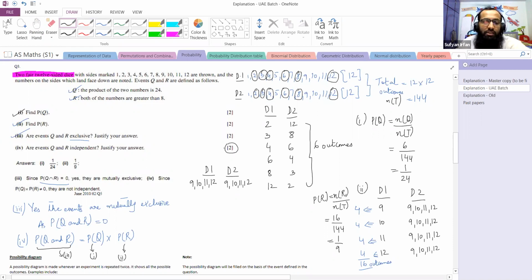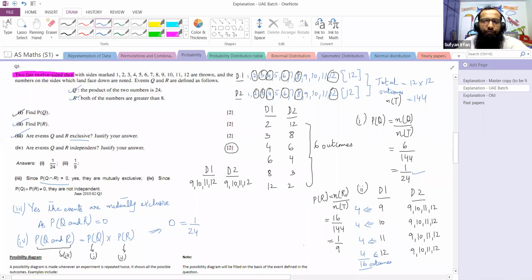Because these are given, the marks are less. Had these not been given, if all 3 of them were not given and we were to find them, the marks would have been more. So the probability of Q and R should equal the probability of Q times the probability of R. Let's substitute. We have all the probabilities. The probability of Q and R is 0. The probability of Q that we found in part number 1 is 1 upon 24.